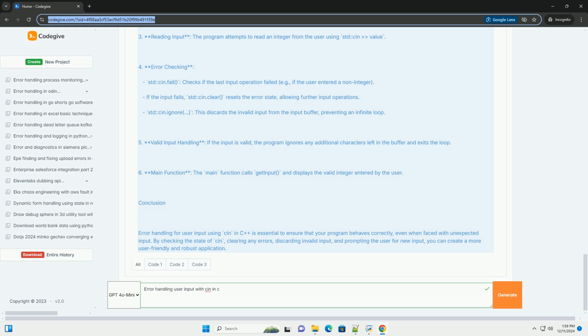Conclusion. Error handling for user input using cin in C++ is essential to ensure that your program behaves correctly, even when faced with unexpected input. By checking the state of cin, clearing any errors, discarding invalid input, and prompting the user for new input, you can create a more user-friendly and robust application.